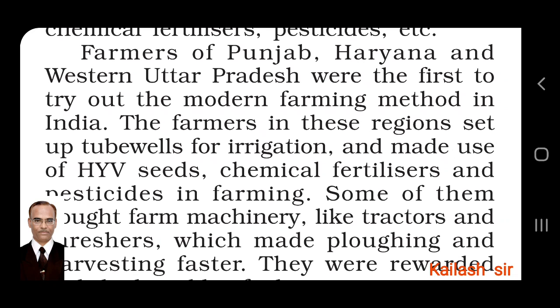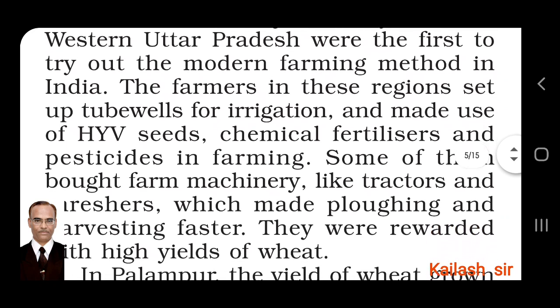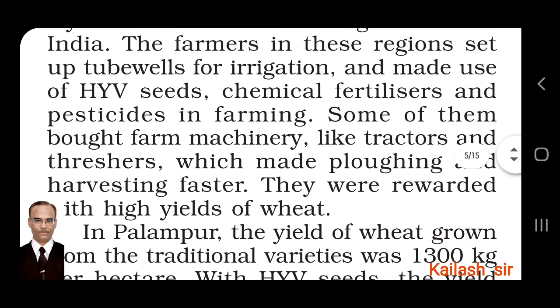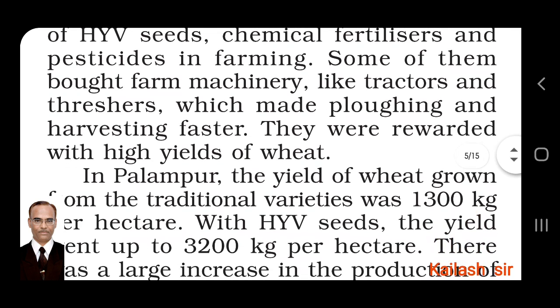The farmers in these regions set up tube wells for irrigation and made use of HYV seeds. As we have seen, chemical fertilizers and pesticides were also used in modern farming methods. Some of them bought farm machinery, big machines like tractors and threshers. What is a thresher? It is used to cut the crop and take out the grain, which made ploughing and harvesting, meaning cutting of the crop, faster.